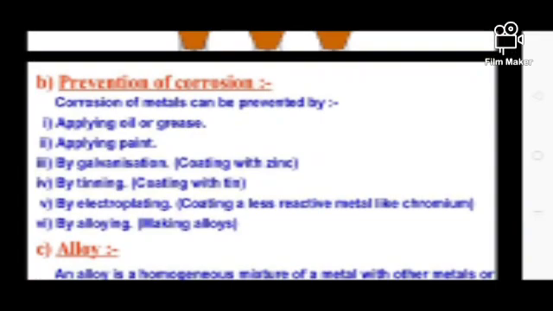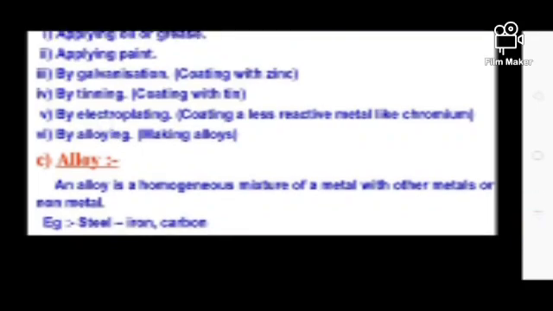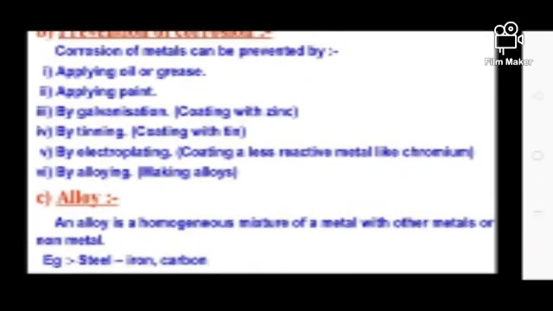What are the other steps we have to follow to prevent corrosion? Applying oil or grease, applying paints, galvanization in the case of zinc, tinning, which is the coating of tin, electroplating, which is generally seen in stainless steels also, and making alloys. These are the different steps we follow to prevent the corrosion of metals.